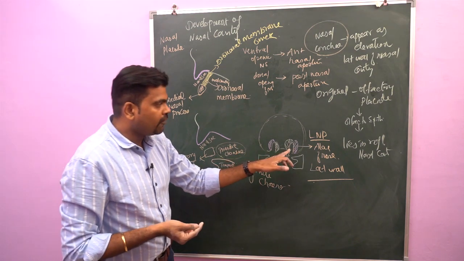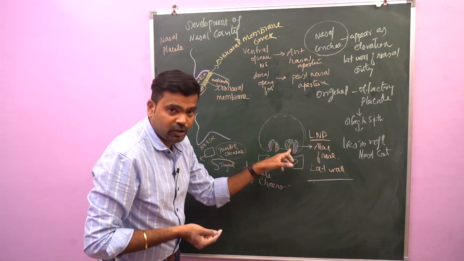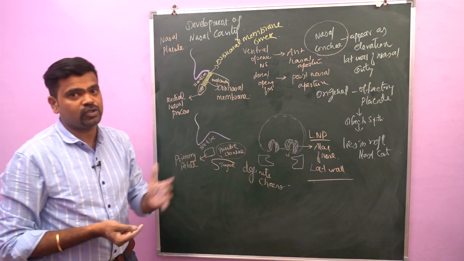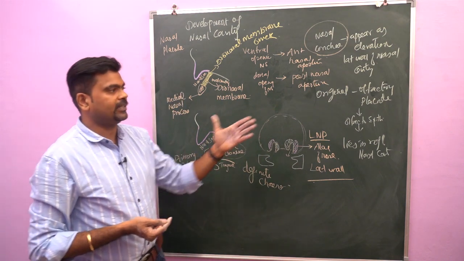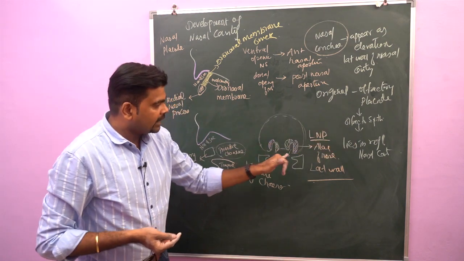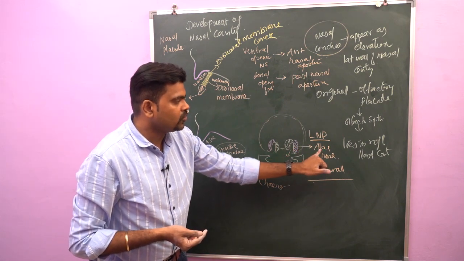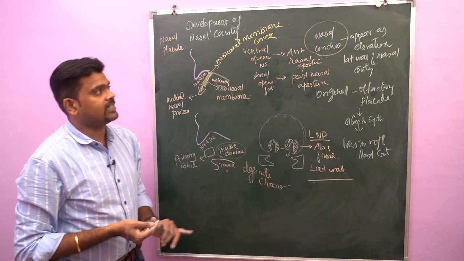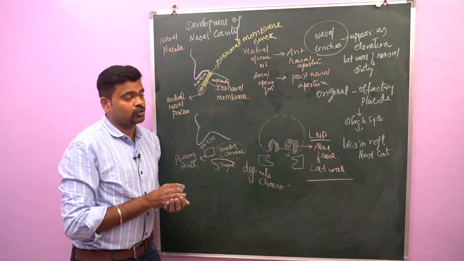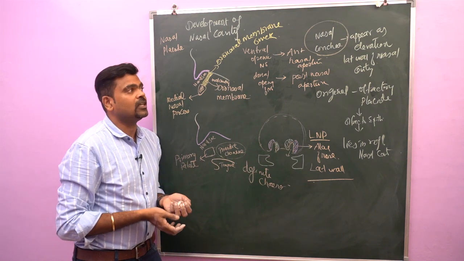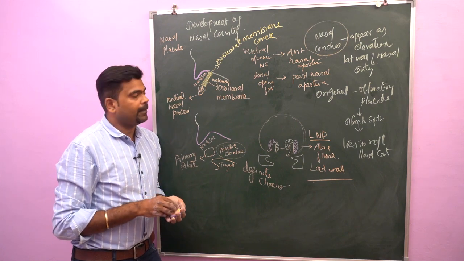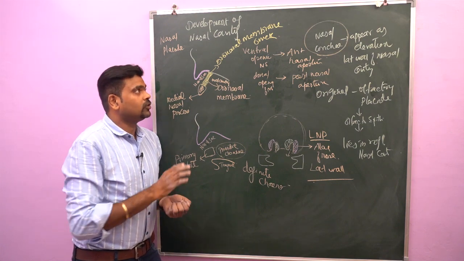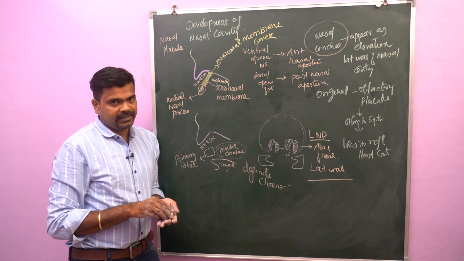The original olfactory placode, whatever ectoderm is thickening, this ectoderm gives rise to olfactory epithelium which is present in the roof of the nasal cavity, and the lateral nasal process gives rise to ala of nose. The lateral wall of the nasal cavity consists of many elevations. So it consists of three elevations. It's called concha. We have superior concha, middle and inferior concha. So this is about the development of nasal cavity.